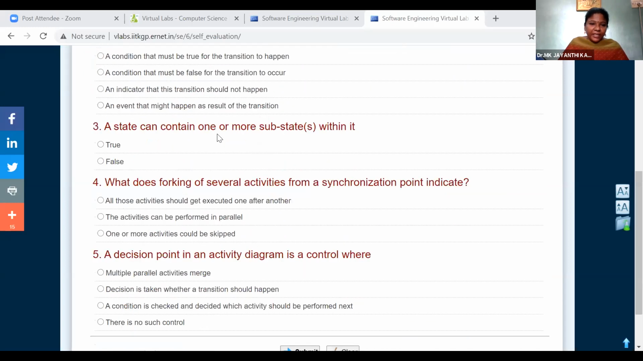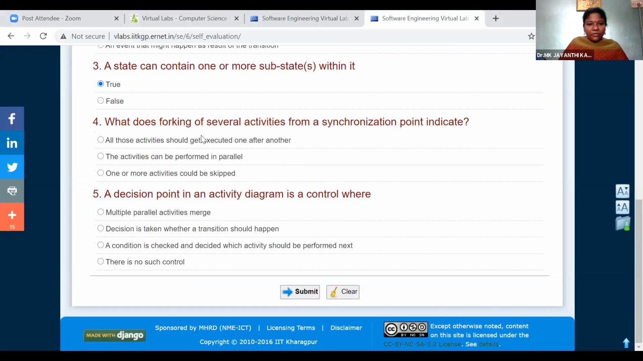A state can contain one or more substates within it. Is it true or false? Within a state, can we have substates? What does forking of several activities from a synchronization point indicate? All of the activities should be executed one after another, the activities can be performed in parallel, or one or more activities could be skipped. Which is the correct answer?